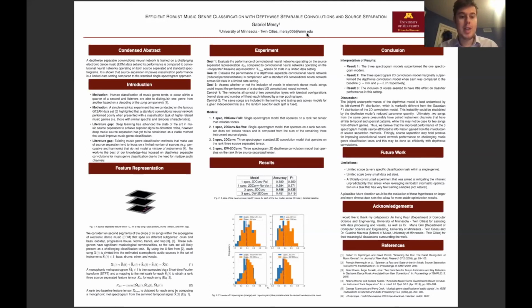The main conclusion that was reached is that deep source separation may hold promise for improving the performance of convolutional neural networks on difficult genre classification tasks, and that this may be done more efficiently with depthwise separable convolutions. Future work will aim to address limitations concerning the dataset size and scope.